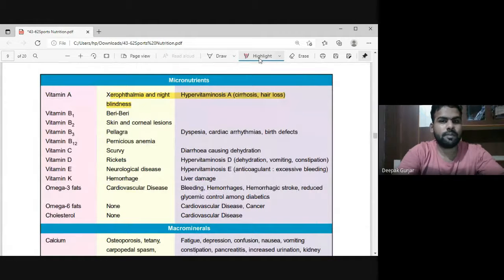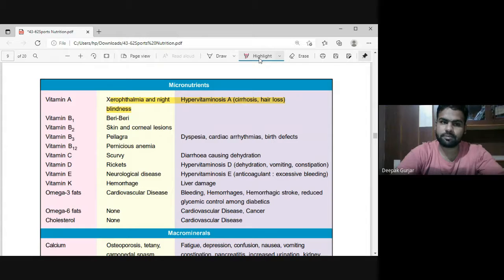Vitamin B1, beriberi. Vitamin B2, skin and some eye problems. Vitamin B3 deficiency leads to pellagra. Vitamin B12 deficiency leads to anemia. Vitamin C deficiency leads to scurvy, that is gum bleeding. Vitamin D deficiency leads to rickets. Vitamin E deficiency leads to neurological problems. These types of problems happen if there is a deficiency of vitamins.